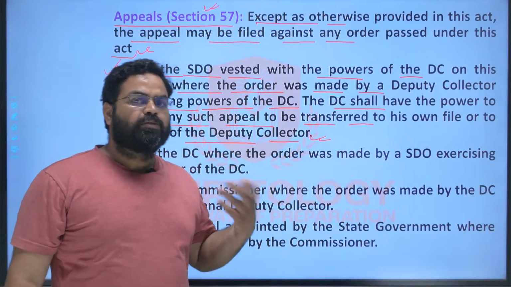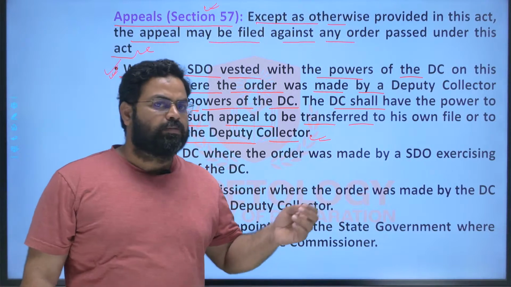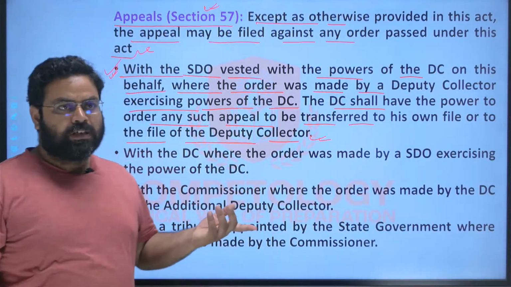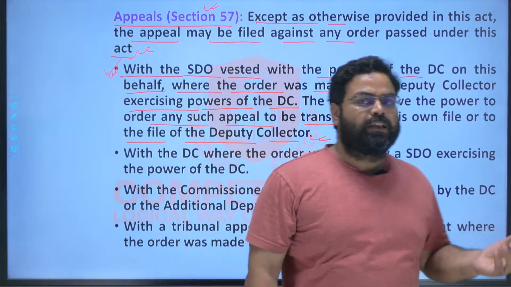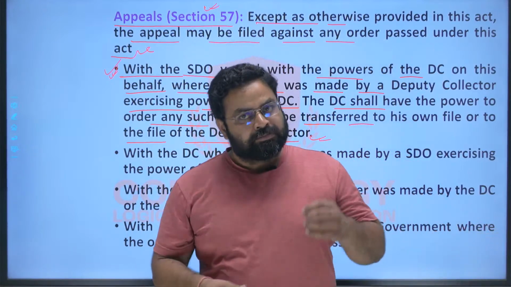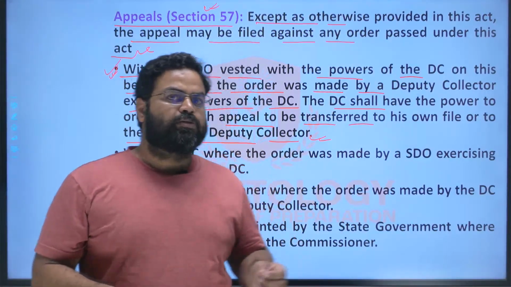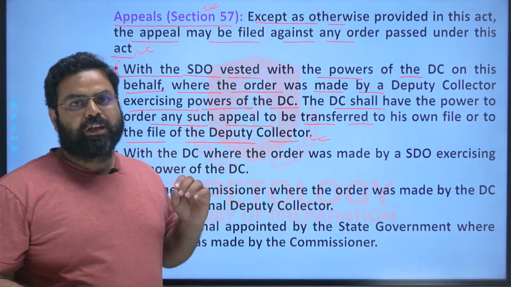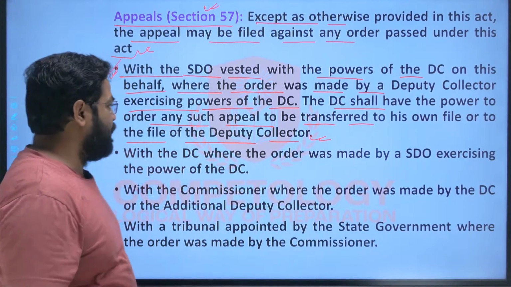So if by his own motion the DC thinks that this order was not perfect, this order was not according to the law, or something like malafide intention was there, then in such cases the DC may order that this case should be brought to me. He will take that case on his own file, right?